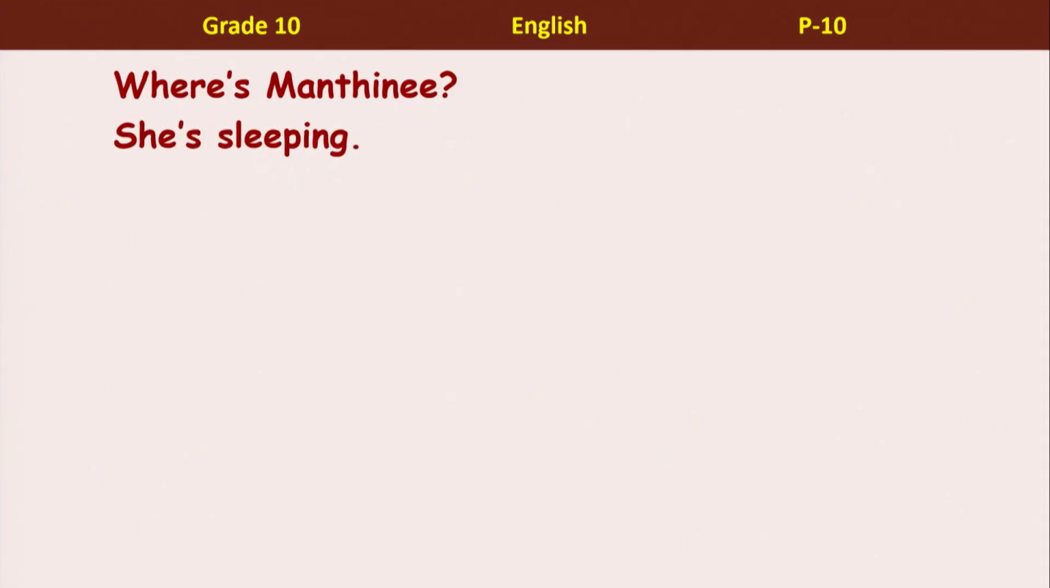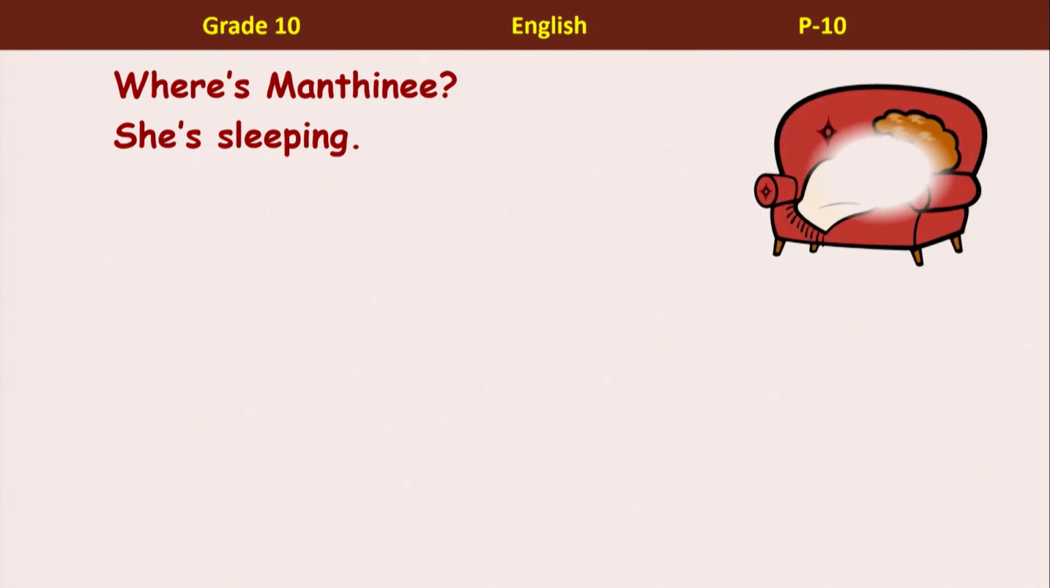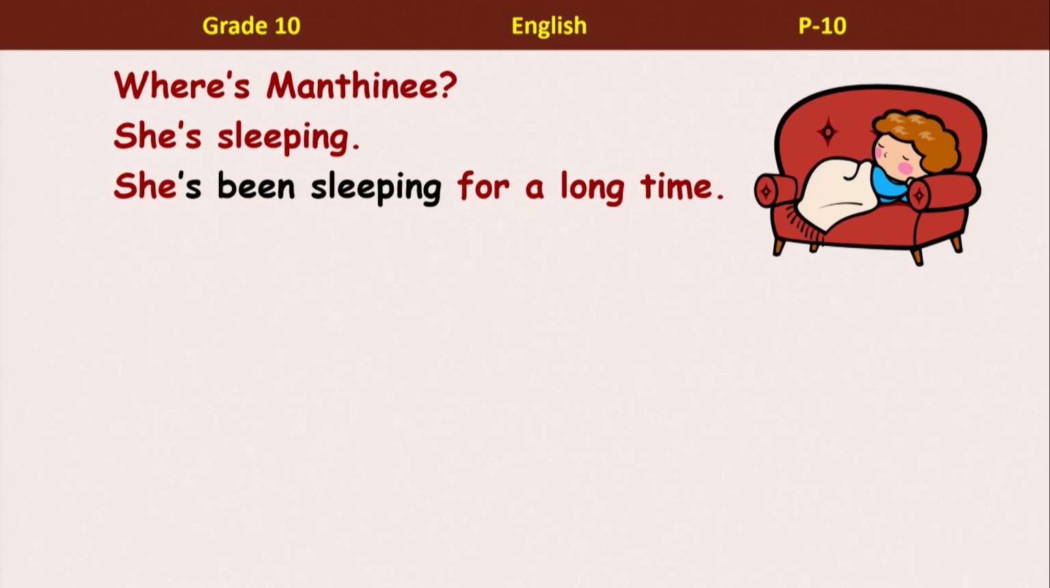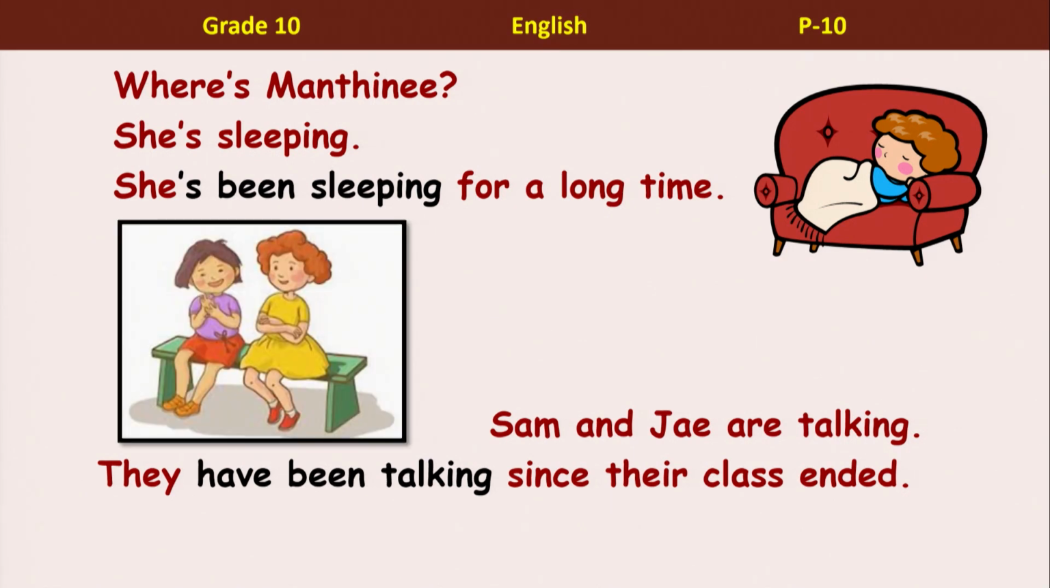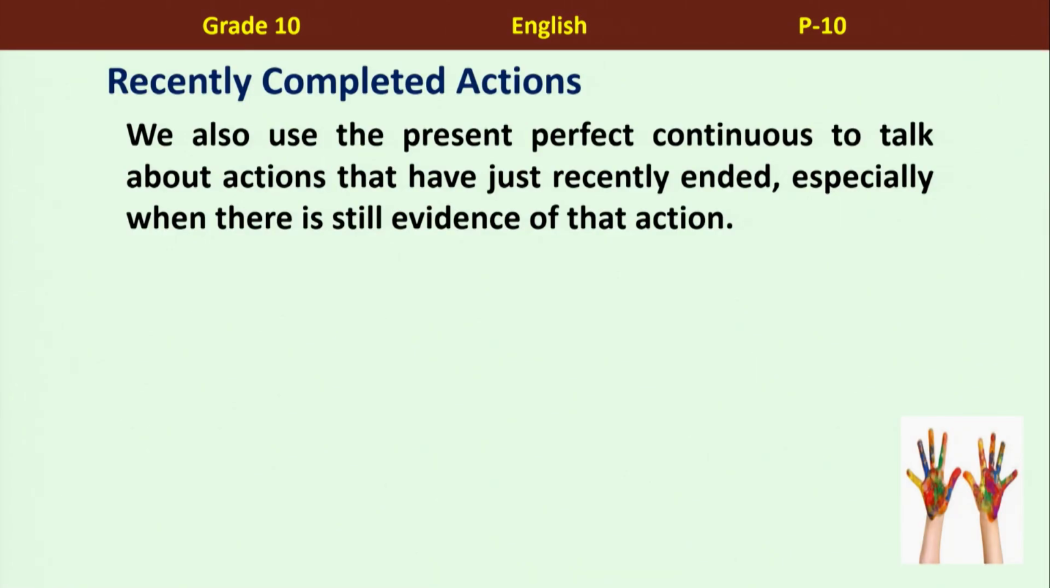Now, another one. Where is Mantini? She's sleeping. So that means she has been sleeping for a long time. Sam and Jay are talking. They have been talking since their class ended. Exactly. Something that they started in the past but is still happening, they use present perfect continuous. Chatterboxes, I guess. Yes, they are. So, we are moving to the second use of the present perfect continuous.